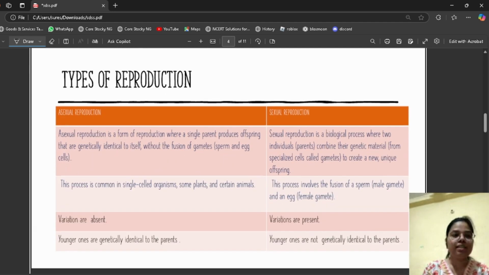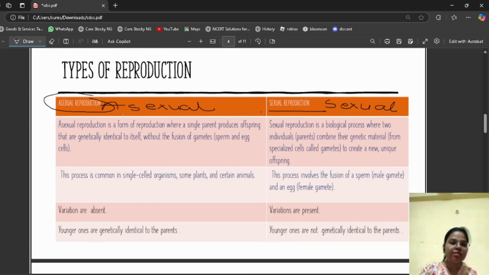Now next, there are different types of reproduction. There are two types of reproduction. First is asexual reproduction and second is sexual reproduction. Asexual reproduction is a form of reproduction where a single parent produces offspring. In asexual reproduction, only one parent is involved. The process is common in single cell organisms, those made up of a single cell. Some plants and certain animals also use the asexual mode of reproduction.